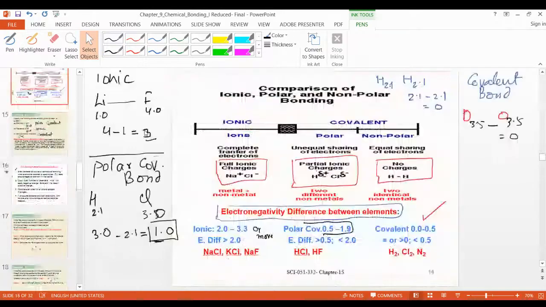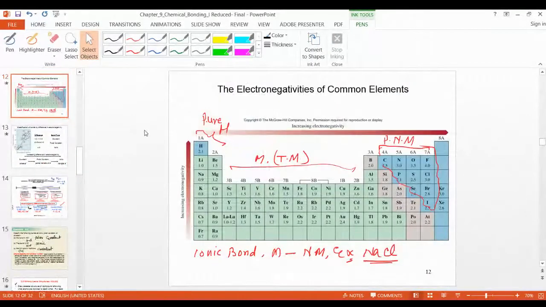So tell me now, which one has less electronegativity, which one has more? Hydrogen less, and fluorine more.